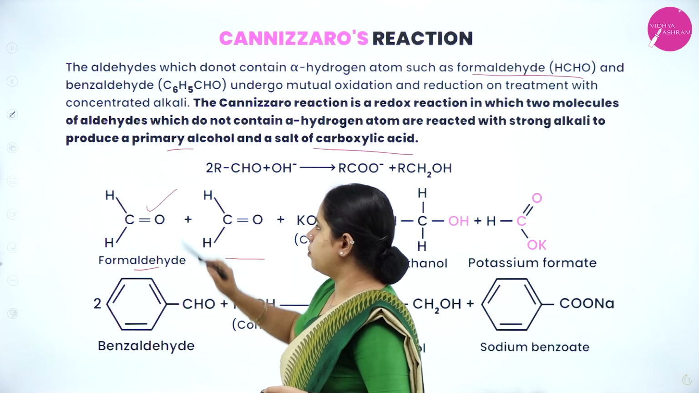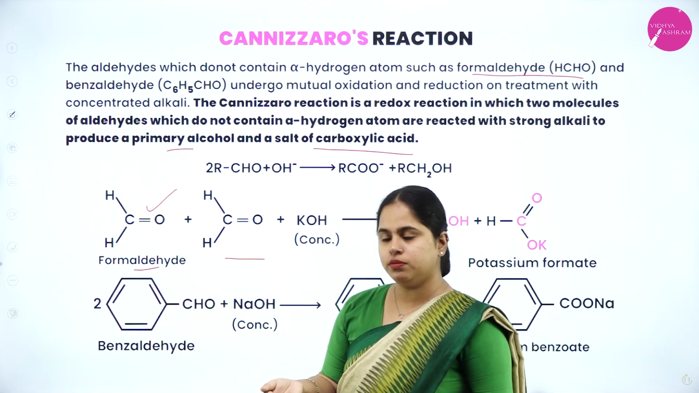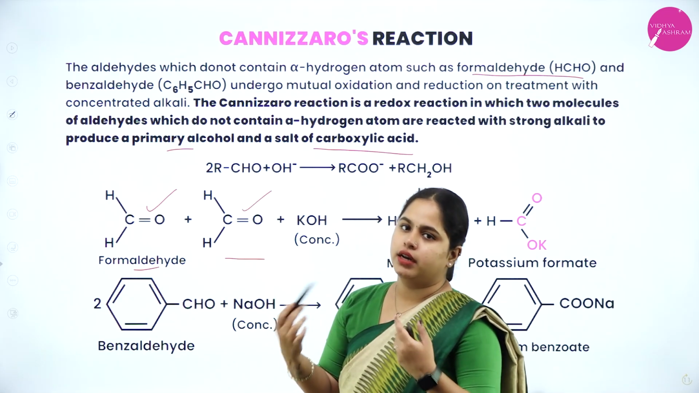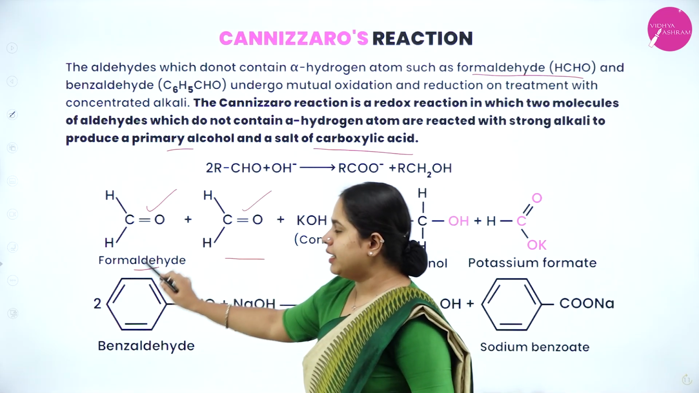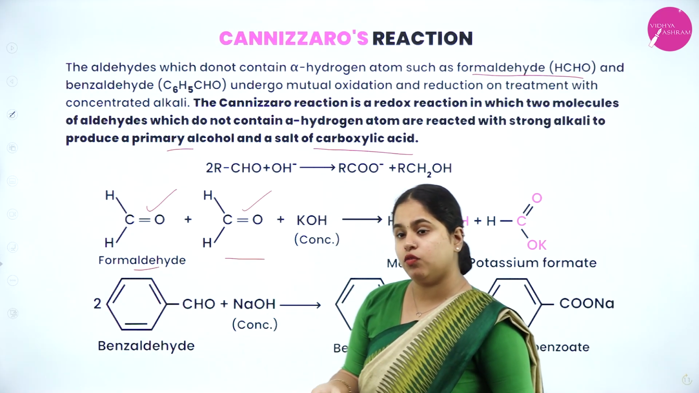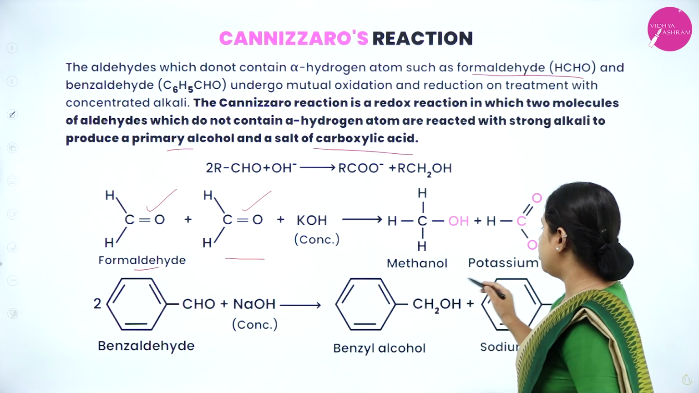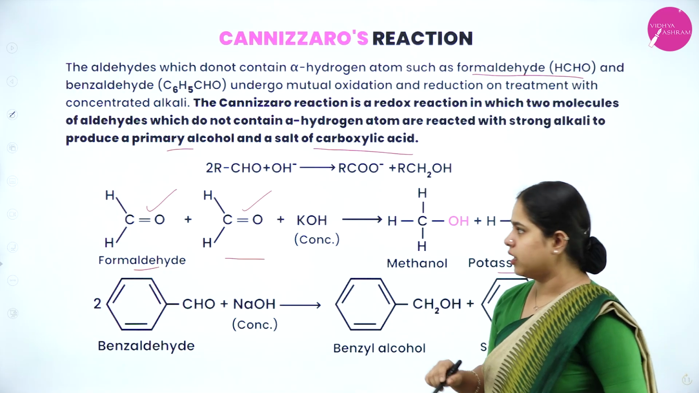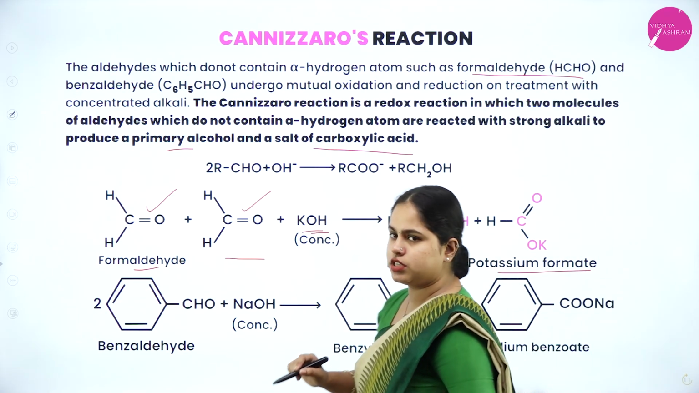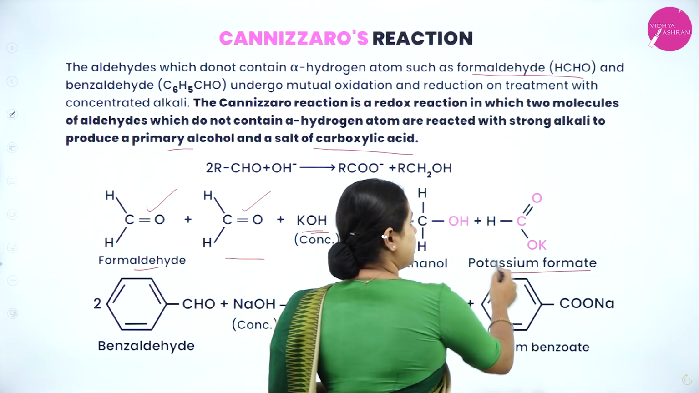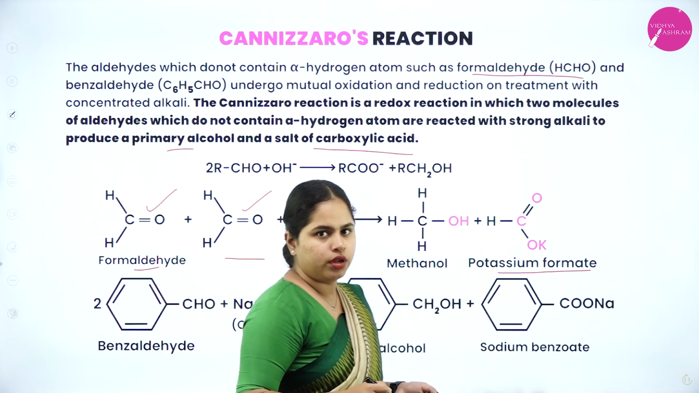One molecule of formaldehyde will undergo oxidation, another one will undergo reduction. So, if the aldehyde is undergoing oxidation, what will we get? We are going to get an acid. In the presence of potassium hydroxide, that means a potassium salt of an acid we are going to get here.